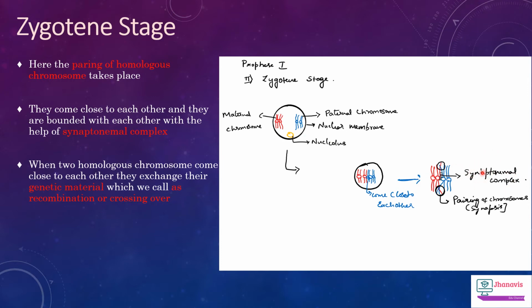This is a protein which bonds the two homologous chromosomes to one another. You can even call this crossing over, which takes place between the two homologous chromosomes. And the point where the pairing of chromosomes takes place is called synapsis.